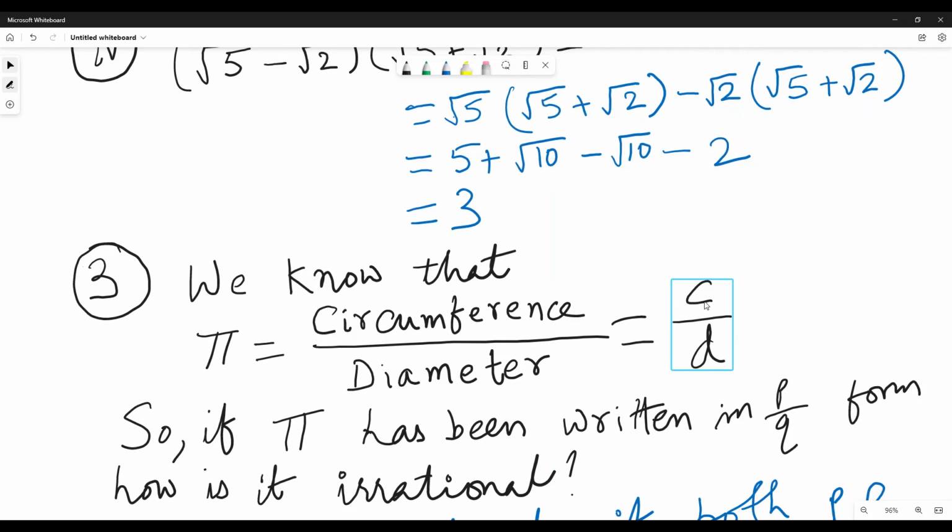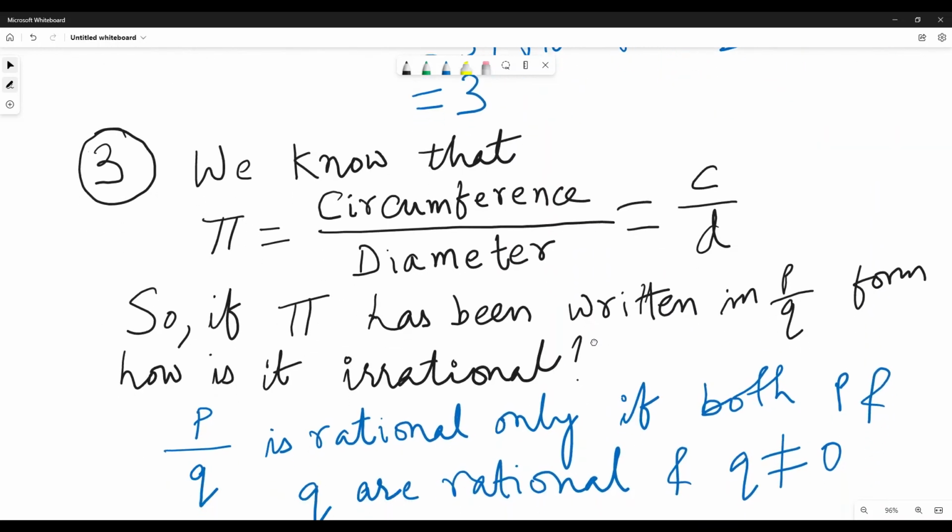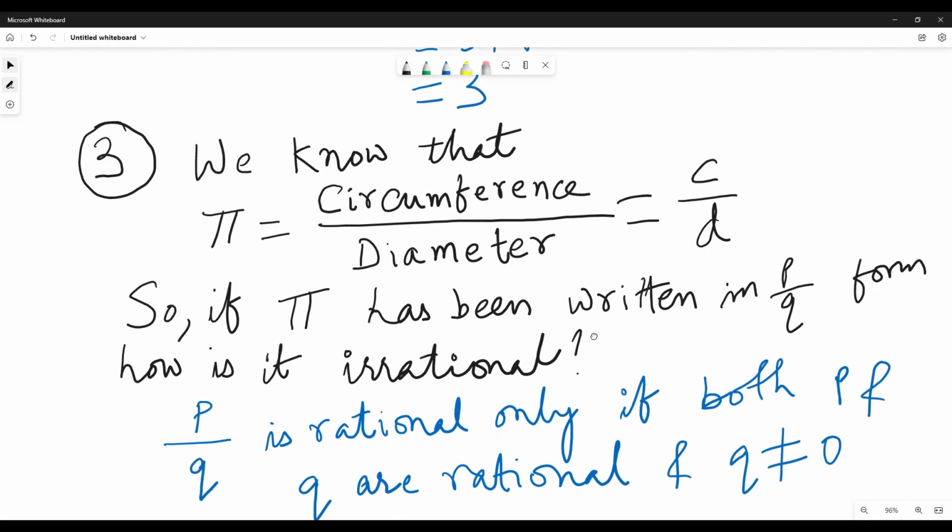If P and Q are not rational, then the number is also not rational. So this is C by D. C and D both are not rational. Both can be irrational numbers, right? So the ratio of that will again be irrational. So writing in the form of C by D does not mean this is a rational number.